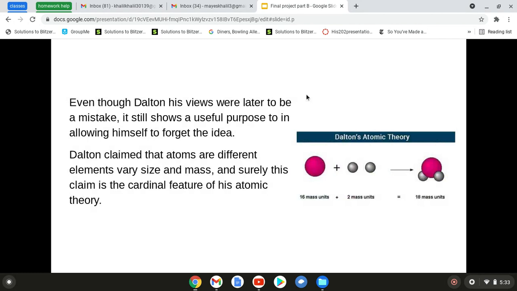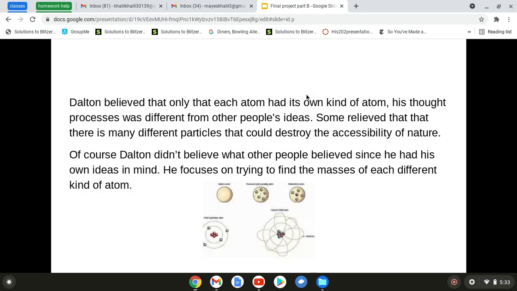Dalton claimed that atoms of different elements vary in size and mass, and surely this claim is the cardinal feature of his atomic theory. Dalton believed that each element had its own kind of atom. His thought processes were different from other people's ideas.